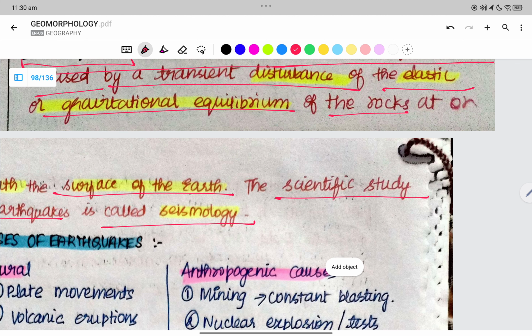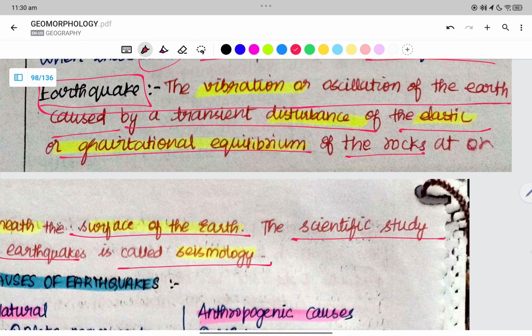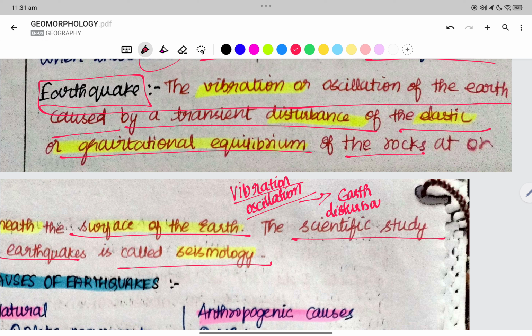A vibration or oscillation which is observed at the earth is due to a transient disturbance of the elastic or gravitational equilibrium.